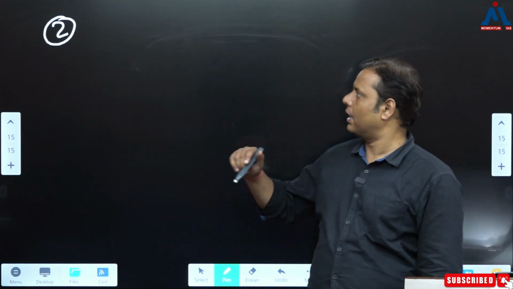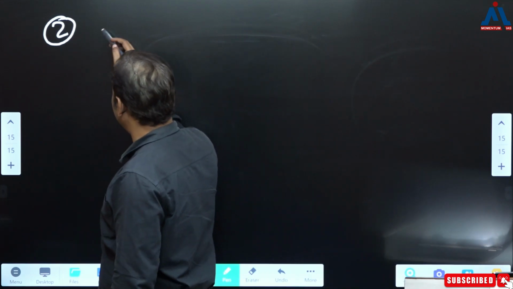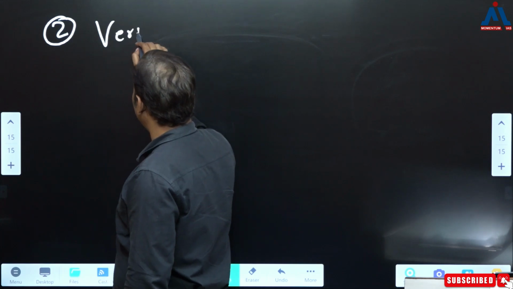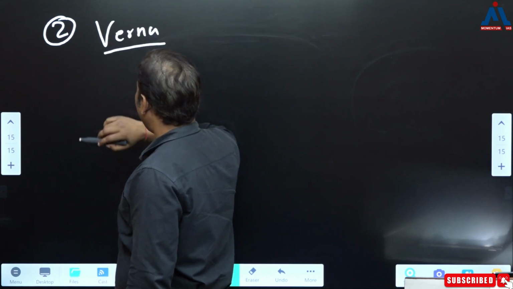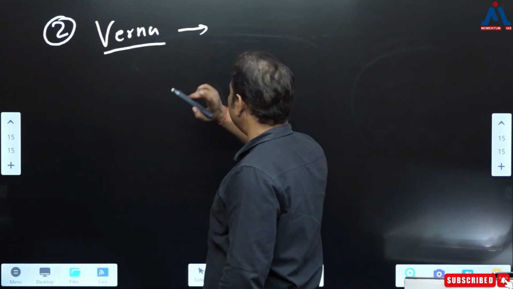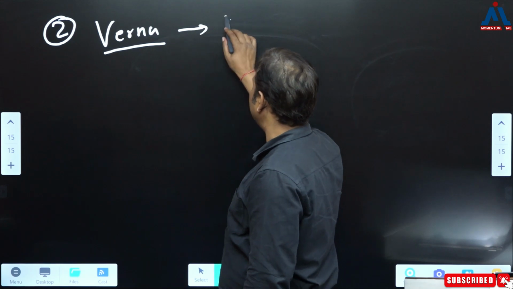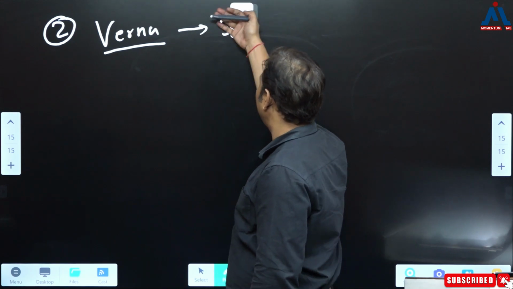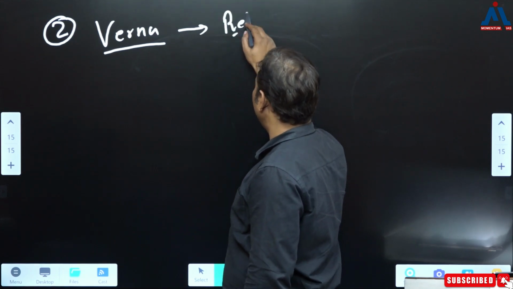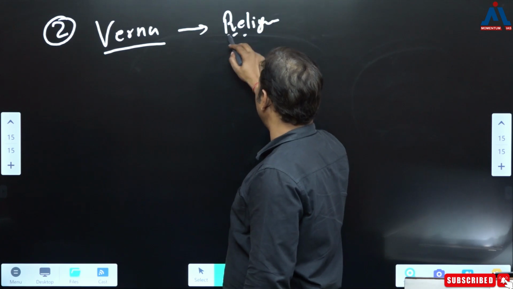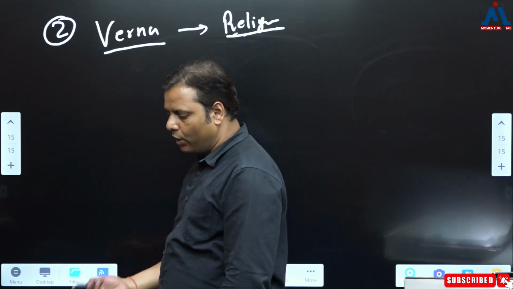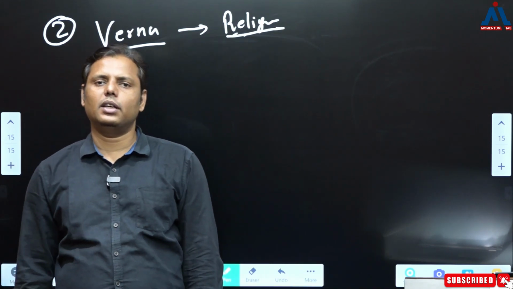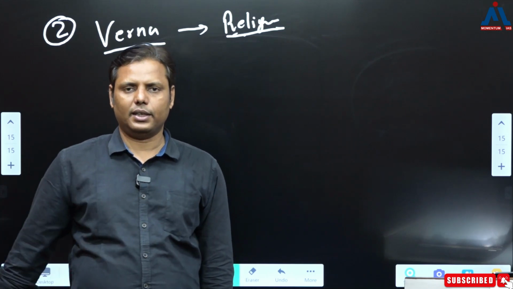Let's understand it with certain examples. Let's say when you talk about the Varna system, and if you try to define the Varna system only with respect to, let's say, either society, right? First I'll write either religion. Why? Because it's a religious institution, and if you try to understand the Varna only with respect to religion, that would be only a partial understanding.